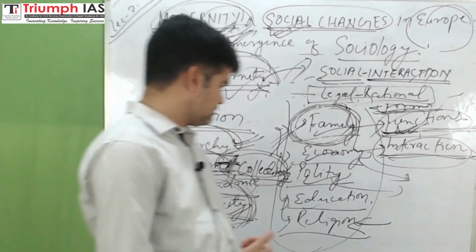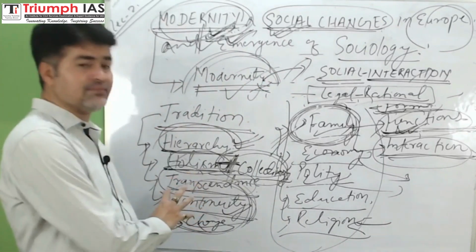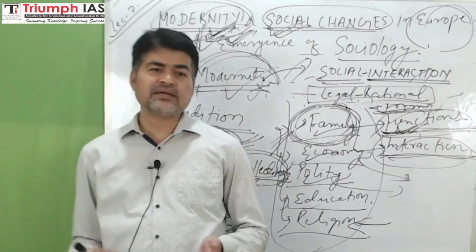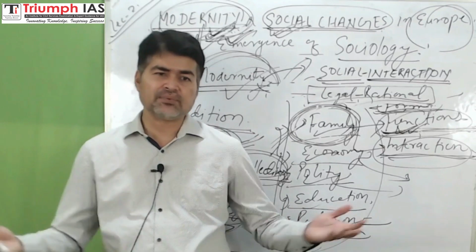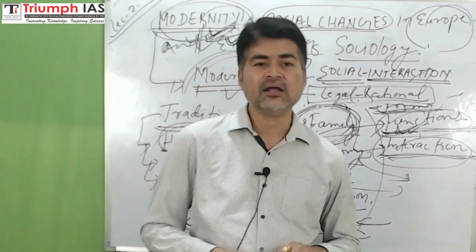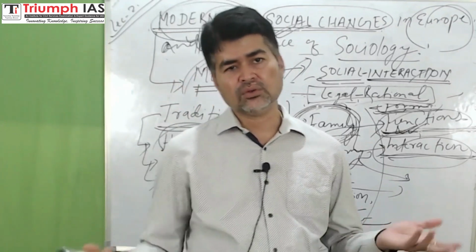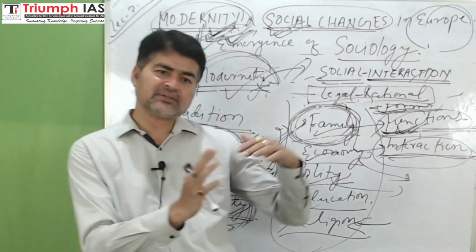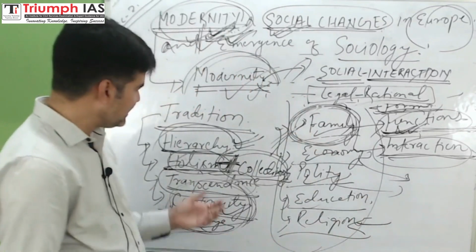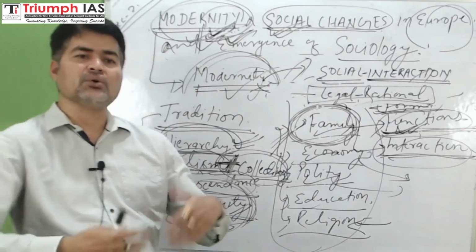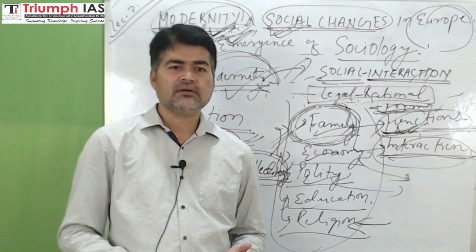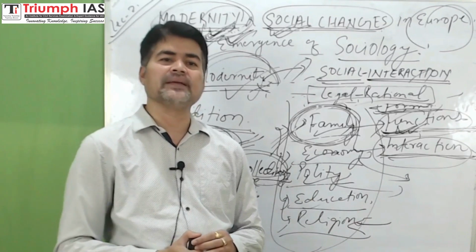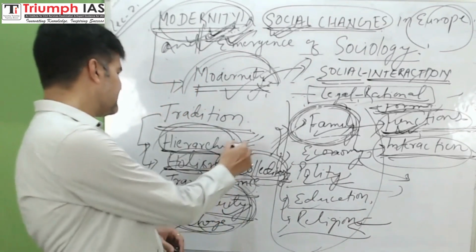So this is what I meant to say. Belief. Now how is there such a belief, that this is a religious belief, that fasting will ensure long life of the husband or long life of the relationship? If a husband is a drunkard, an alcoholic, then accidents will happen, problems will happen, disease will happen. But such beliefs are still continuing in our society. Belief in transcendence is there, that this will happen, that the husband will be well, the children will be well. Such beliefs continue actually in our society. These are the features of tradition, continuity.